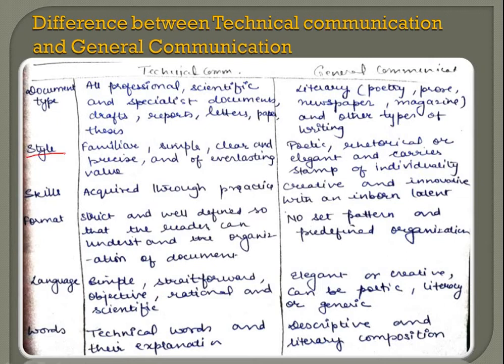In terms of style, technical communication is familiar, simple, clear, straightforward. But general communication can be poetic, rhetorical, elegant, and carry a stamp of a person's individuality. Here no individuality is there because you are talking on a common thing. Then skills: technical writing is acquired, you have to learn it and practice it, but general writing can be an inborn talent in anybody. If you are writing a poem, you can learn it, as well as it could be your inborn talent. They say a shayar's shayari is an inborn talent, so it comes into general communication.